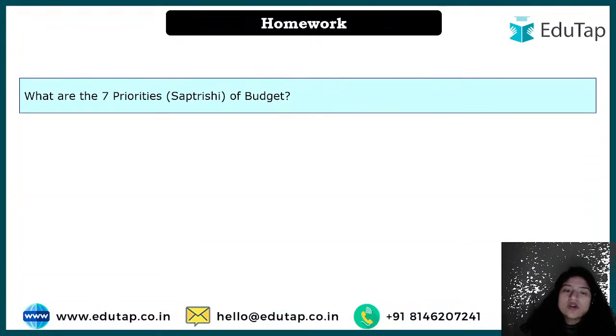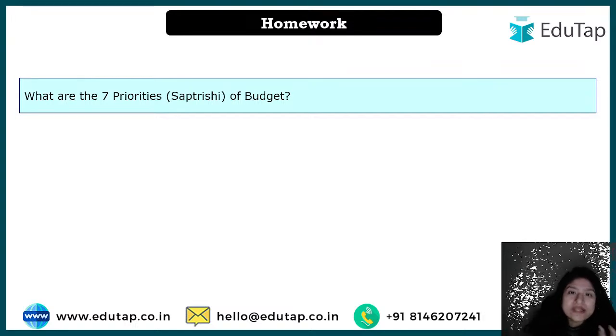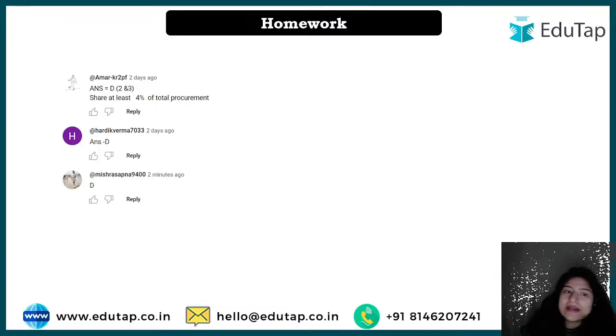So here's a homework for you all. It's not a direct part of the scheme, but yes, it's very important if you're going for such kind of exams where a descriptive examination is part of it, right? In the descriptive exam, where writing comes in, it's a very important component to understand. So what are the 7 priorities of the budget? They have been named Saptarishi. I want you all to do a little bit of research on it and share.